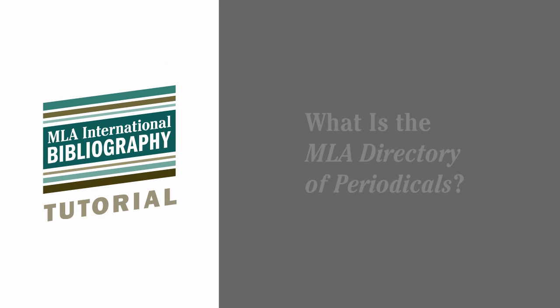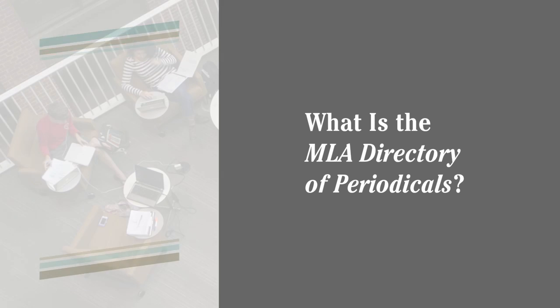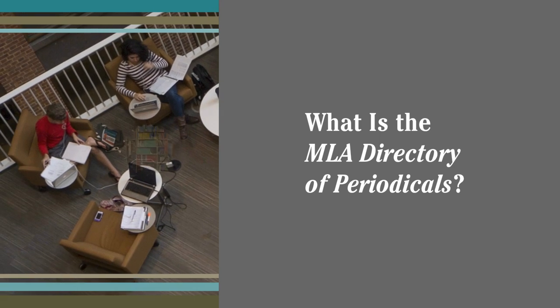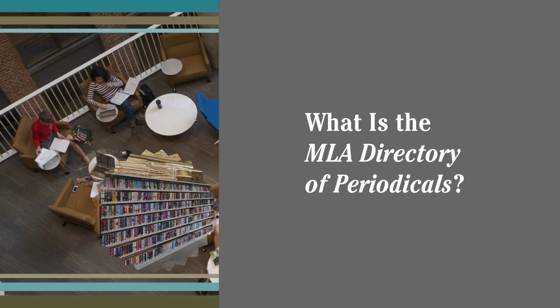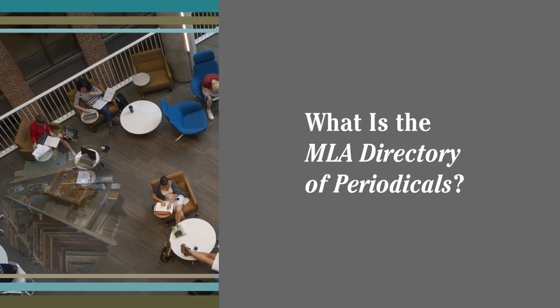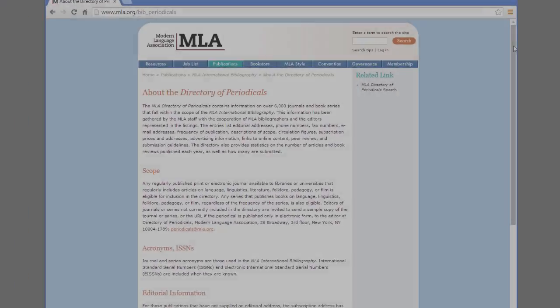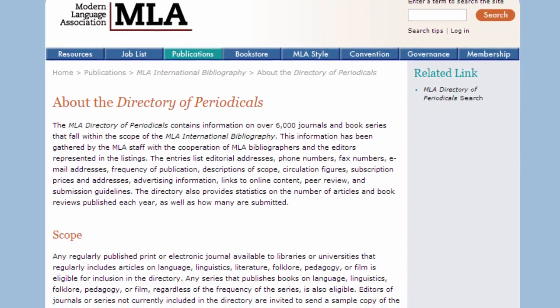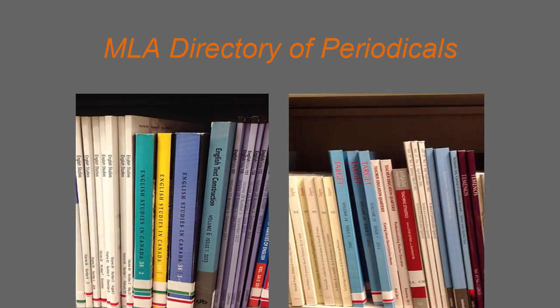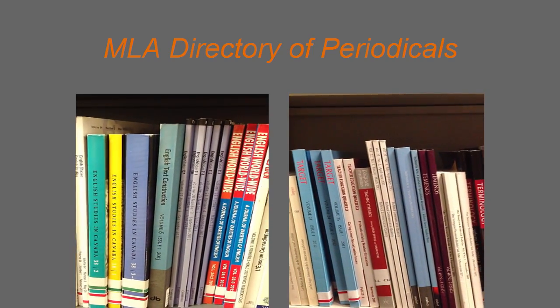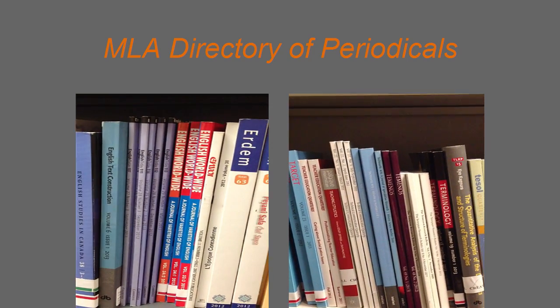You're probably familiar with the MLA International Bibliography, a subject index for books, articles, and websites on modern languages, literatures, folklore, film, linguistics, and their pedagogy. But did you know the bibliography also includes the MLA Directory of Periodicals? The DOP, as it's known, contains detailed publication information on journals and book series in disciplines covered by the MLA bibliography to support publishing, research, and teaching.